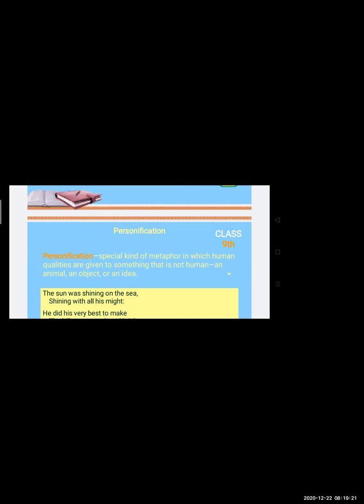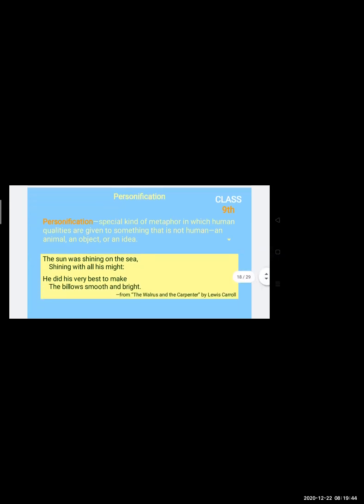Actually the building is standing tall, but standing is also a quality of a human being. Or the building is running, and running is a quality of a living being. It can be an animal, an insect, or a human being, but a building cannot run. So a building is a non-living thing, and it is given a quality of a living thing. Simple as that.